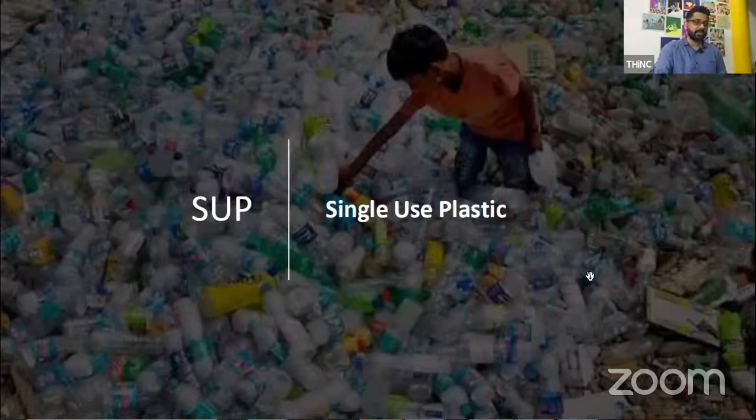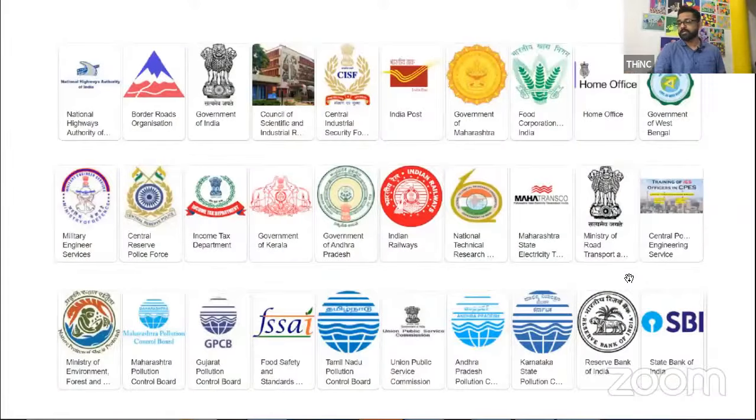Okay, so basically India has banned single-use plastic from 1st of July. So that's quite an important current affairs based question. What is single-use plastic? Things that we use only once. Let's say, for example, straws which were made out of plastic.